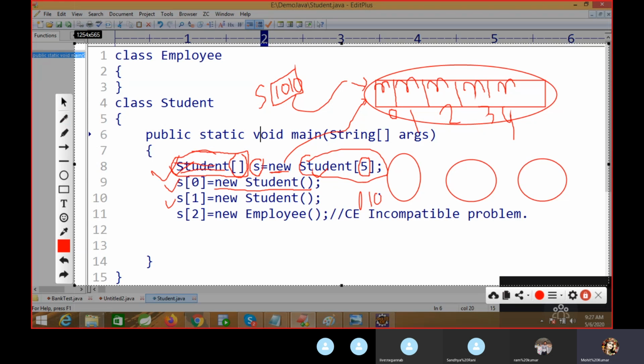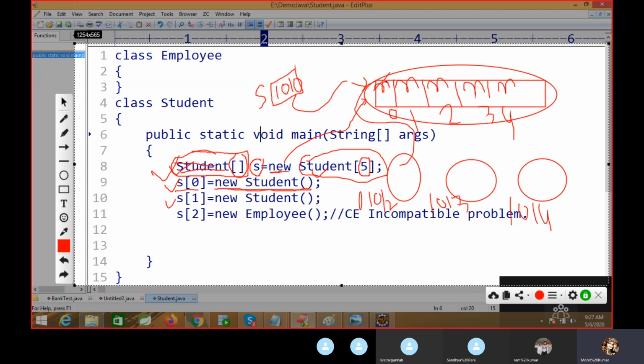So this is your hash code 121012, and this is your hash code 1013, and this is your hash code 1014. When you write this object, I am going to store S of 0, then it will store here.